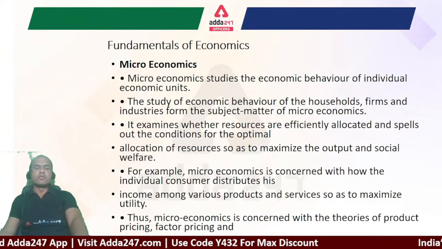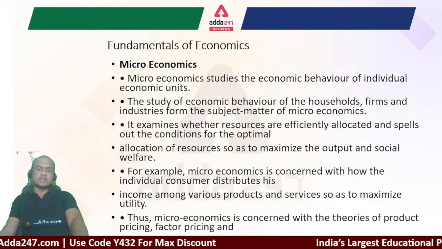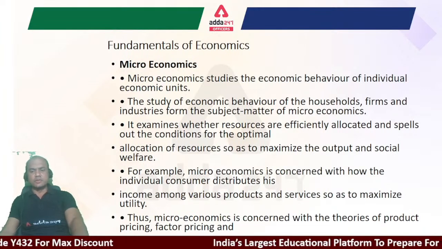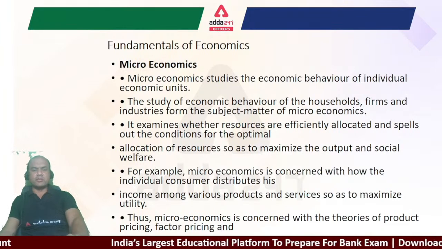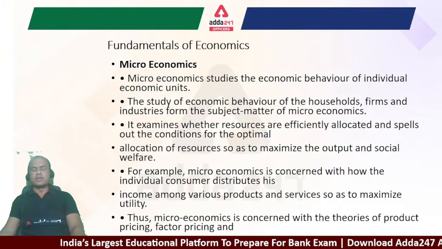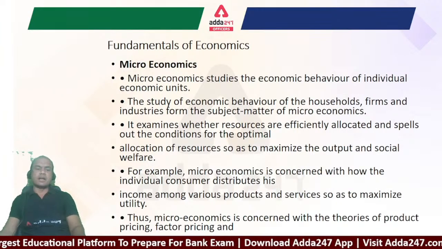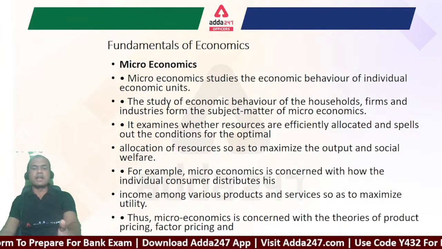For example, microeconomics is concerned with how the individual consumer distributes his income among various products and services so as to maximize utility. It depends on your and my way of thinking. Whenever you get a salary, what do we do first? We first use that salary for our daily expenses.